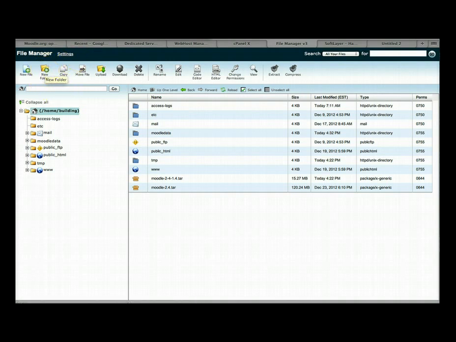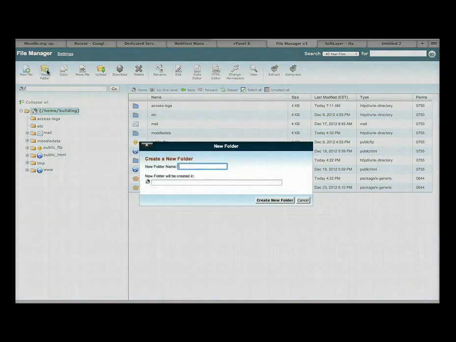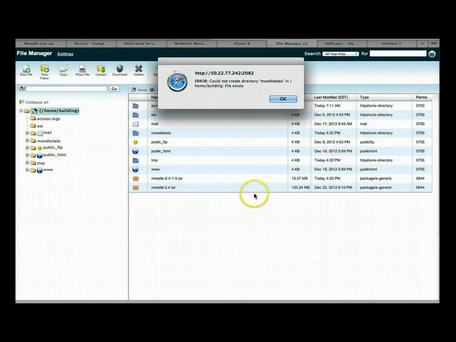We're going to do it right here. Create a new folder for our Moodle data. Let's do that, and we'll call it Moodle data. So we'll create that.